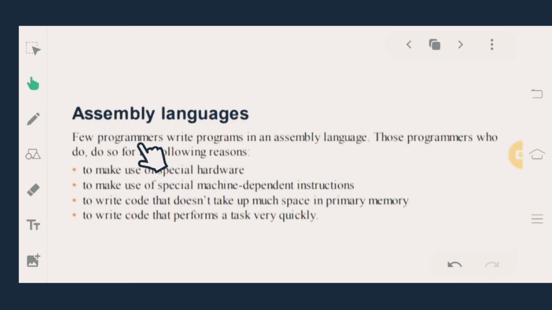Few programmers write the programs in an assembly language. Why do they use so? To make use of special hardware. If they have to use special hardware, then they have to use assembly language. To make use of special machine dependent instructions. If there are specific instructions, then they have to use assembly language. To write code that does not take up much space in the primary memory, then they have to use assembly language. To write code that performs a task very quickly.